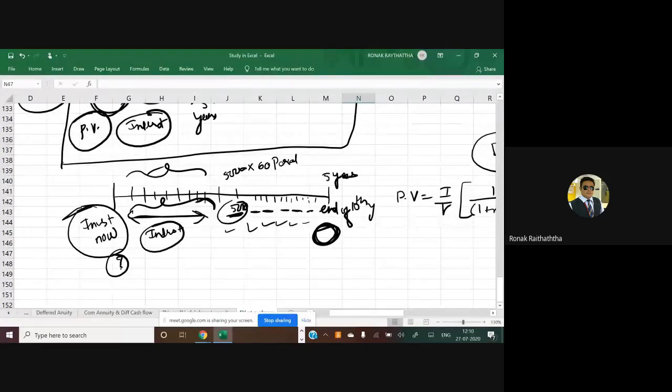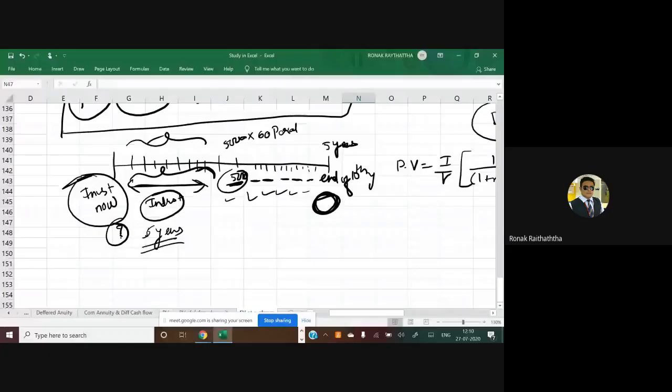Now, say, sir, I want to invest something right now and I do not want the return for the next 5 years. No, that is not my requirement. Now, this kind of planning is applicable to those people who are at the end of their retirement. So, this kind of planning will be useful for retired people. Say someone wants to retire at the end of the 60th year. Take the example of one of your parents only. If he or she is working right now, your mother or father, and say is of the age of 55, and wants to retire at the end of the 60th year.